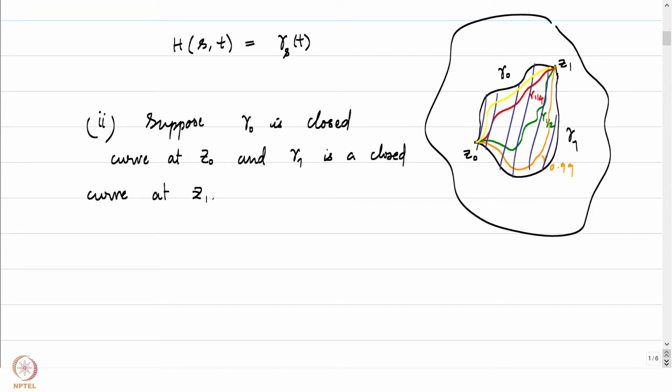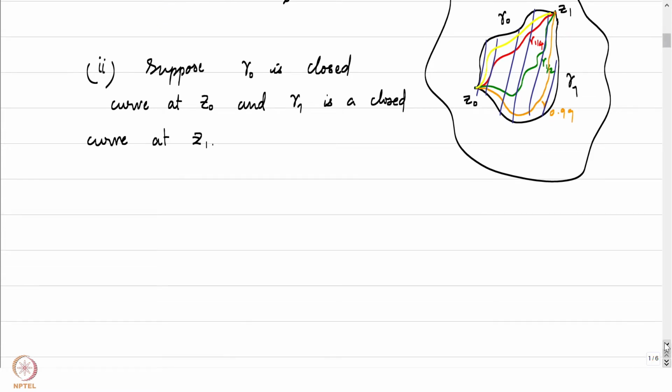So at z0 means that the initial point of gamma 0 is z0, which is the same as the terminal point of gamma 0. Similarly, gamma 1 is a closed curve at z1 means that the initial point of gamma 1 is the same as the terminal point of gamma 1, namely z1. We say that gamma 0 is homotopic to gamma 1 as closed curves.